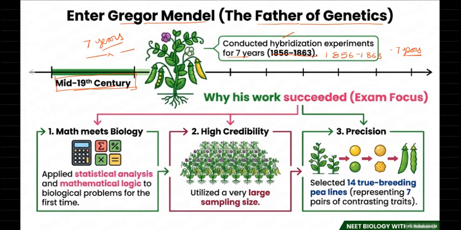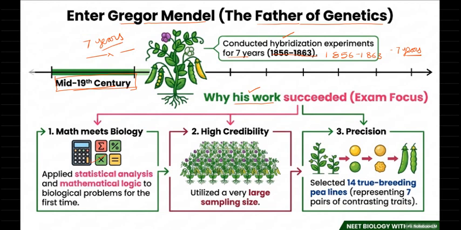Why did Mendel succeed? Here is why his work got success. Mendel's work is a success, but Mendel was not recognized in his time. He used mathematics in biology for the first time.